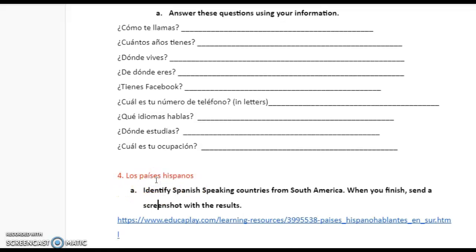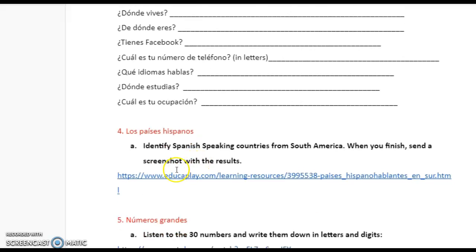Now let's go to the fourth part of this assignment. Países Hispanos. You are going to go here to this website and you are going to identify Spanish-speaking countries from South America. When you finish, send a screenshot. So you are going to go to visit this link.